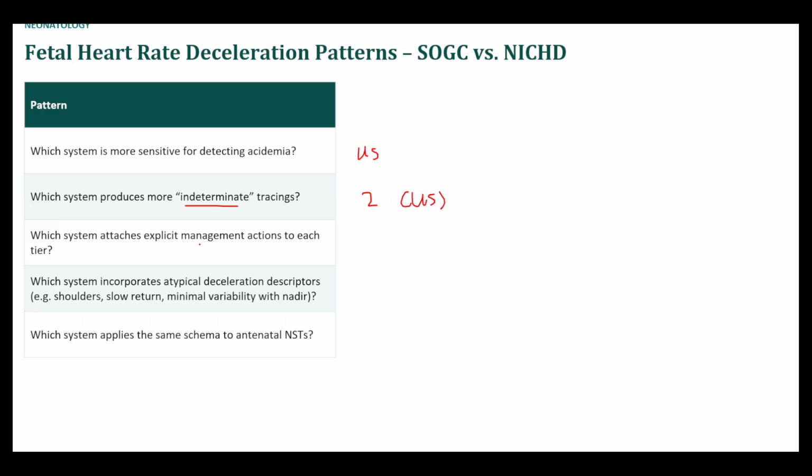Which system attaches explicit management actions to each? So that is our Canadian system. And then which system incorporates atypical deceleration descriptors? That's the Canadian system. I talked about these. So shoulders are those short periods of tachycardia before, after a variable decel.